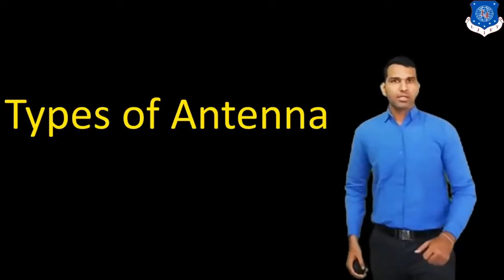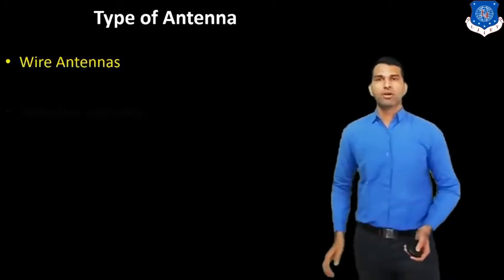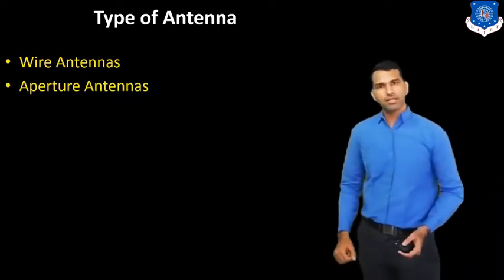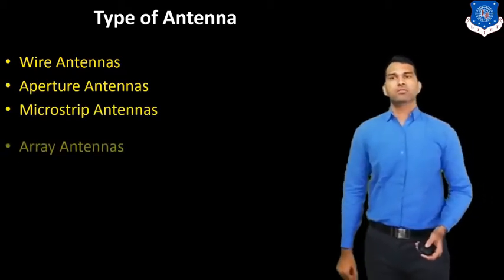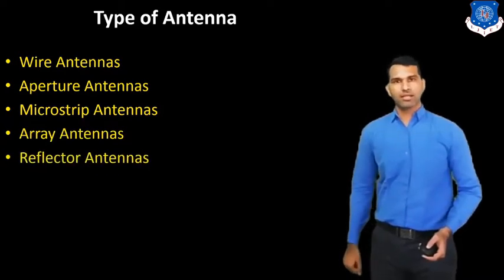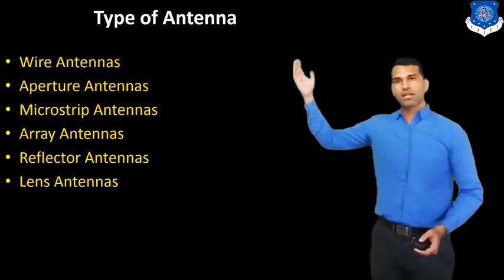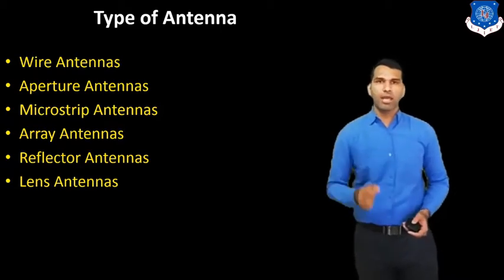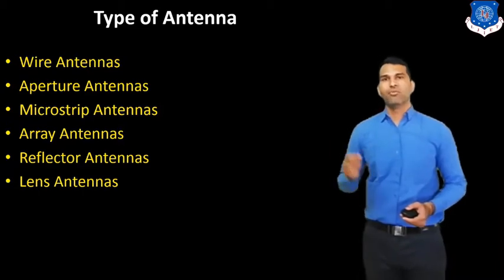So, there are different types of antenna. The first one is the wire antenna. Then the next one is the aperture antenna. The third one is the microstrip antenna. Then the array antenna, then the reflector antenna, and the last one is the lens antenna. So these are the types of antenna. Now we discuss them one by one. First, we start with the wire antenna.